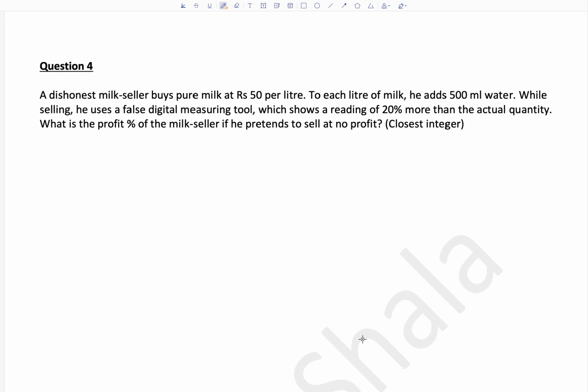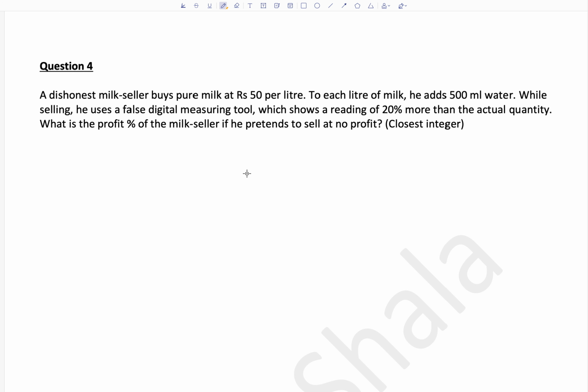Okay, so coming to the 4th question. This says a dishonest milk seller buys pure milk at rupees 50 per liter. So what he gets is pure milk, he pays 50 rupees per liter. To each liter of milk, he adds 500 ml water. While selling, he uses a false digital measuring tool which shows a reading of 20% more than the actual quantity.